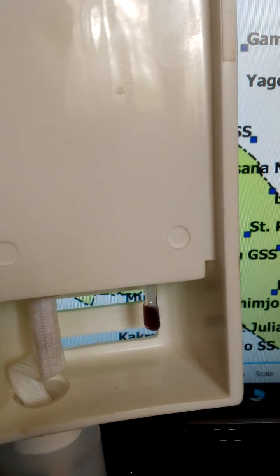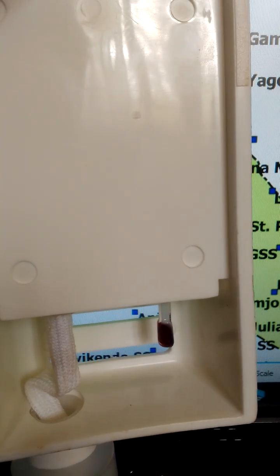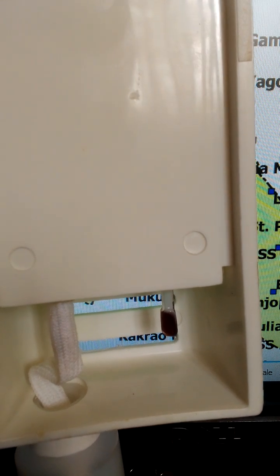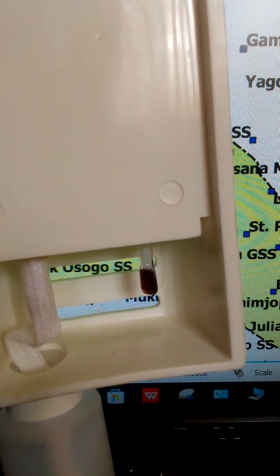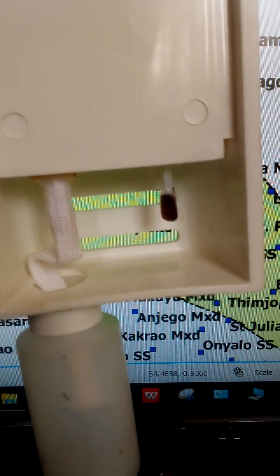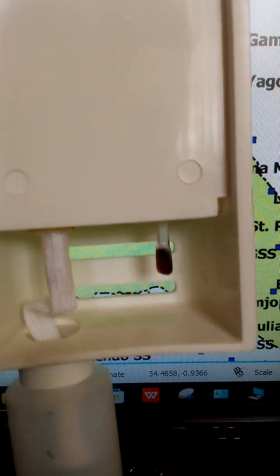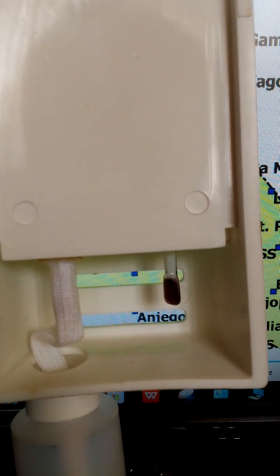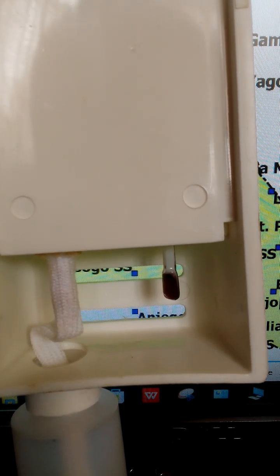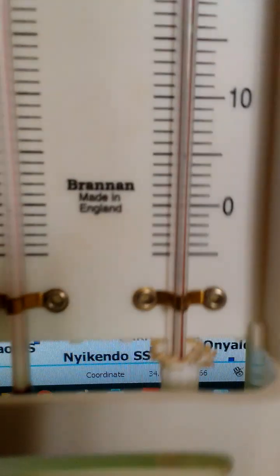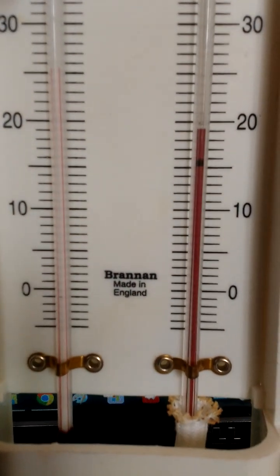There's nothing at the dry bulb. The muslin cloth is wrapped around the bulb of the wet bulb thermometer, with a wick which is immersed in distilled water in this container. So the water rises by capillarity along the wick and evaporates. That evaporation causes cooling around the wet bulb, and therefore the wet bulb thermometer usually records a lower temperature than the dry bulb.